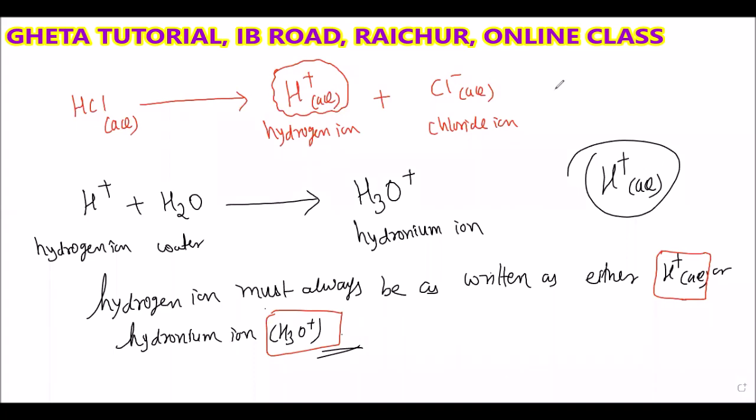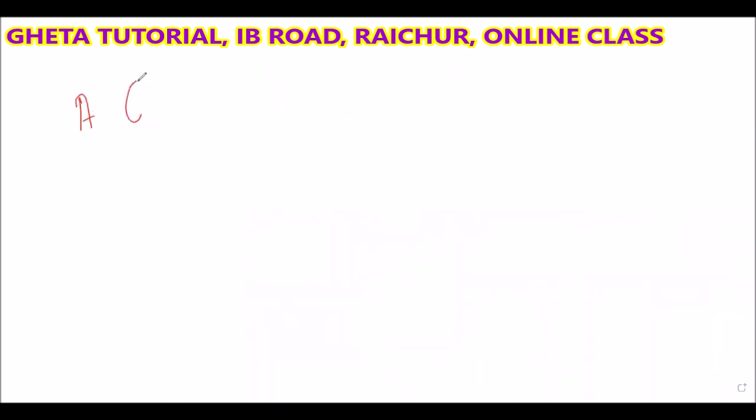When water is added to an acid, only then will the hydrogen ion be produced. So we can say the common thing in all acids is that they produce the hydrogen ion. What is the common thing in all acids?